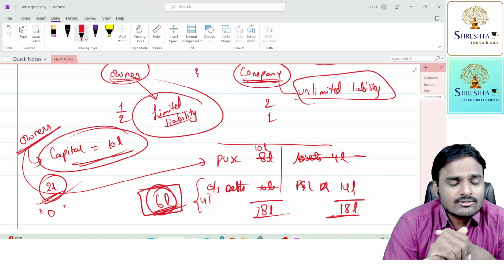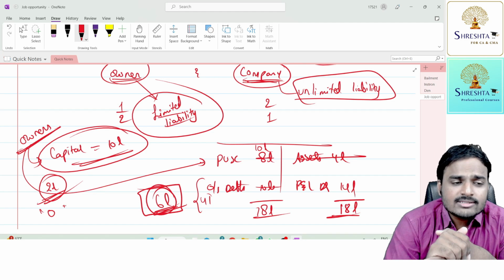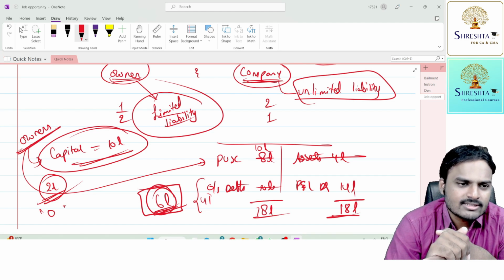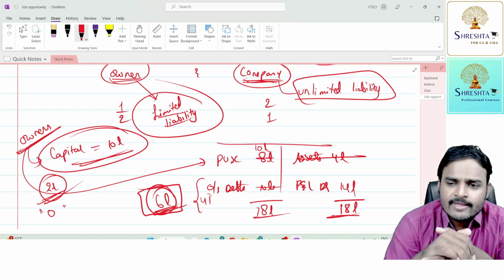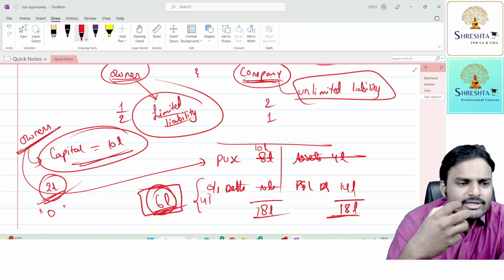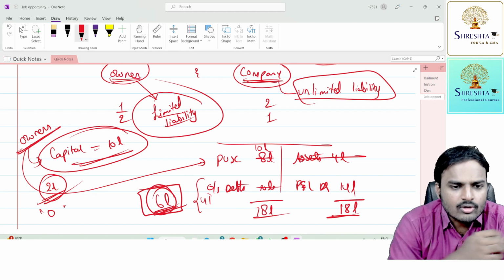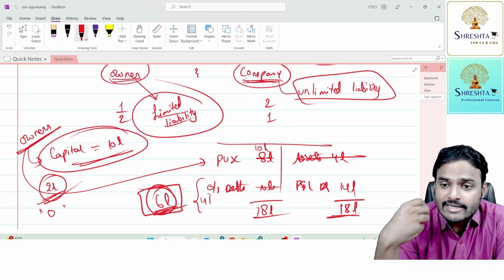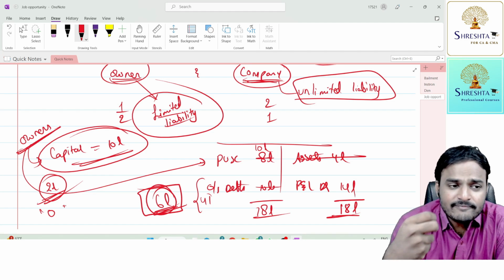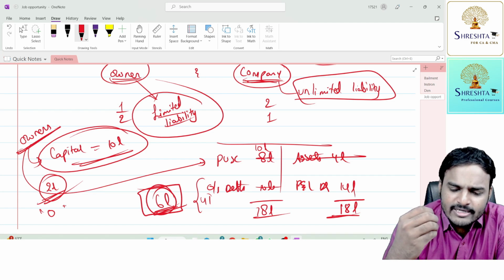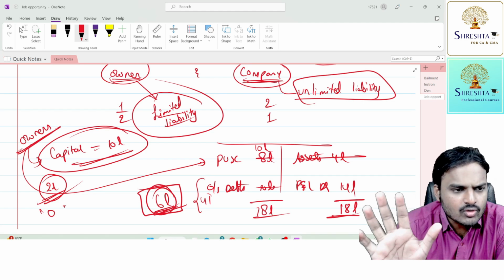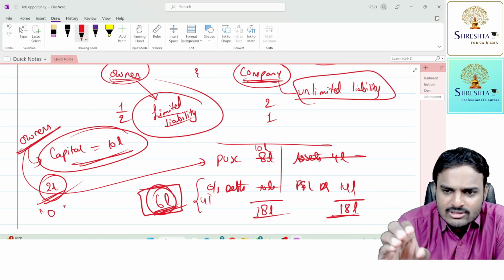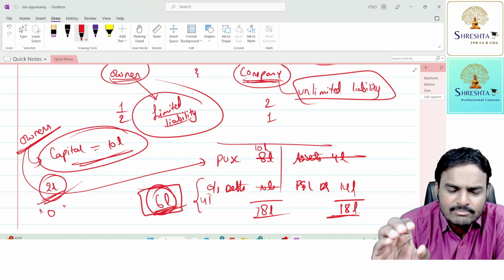Sir, you are just concentrating on the advantages of the company, but you are not telling the disadvantages. Yes, I agree. Company also has certain disadvantages. So these many benefits you are getting today, right? Limited liability, separate legal entity. Do you think benefits will be given free of cost? No. It is subject to some restrictions, some conditions.